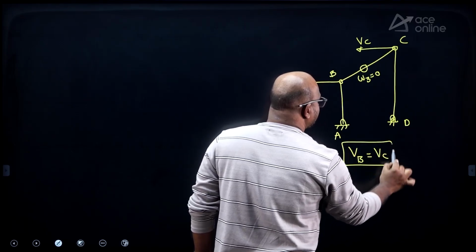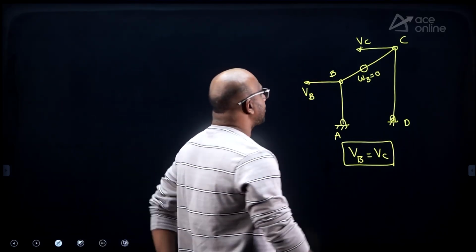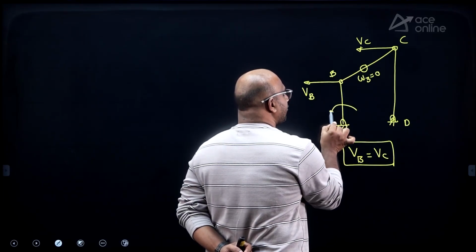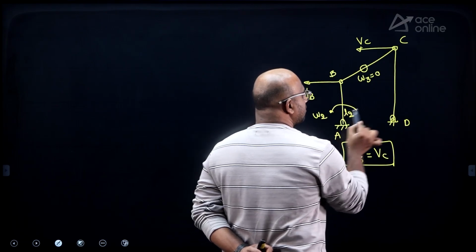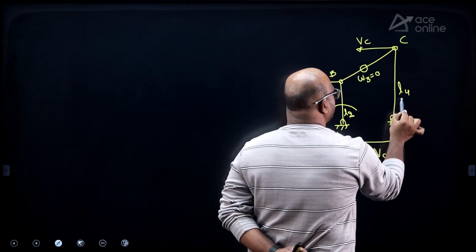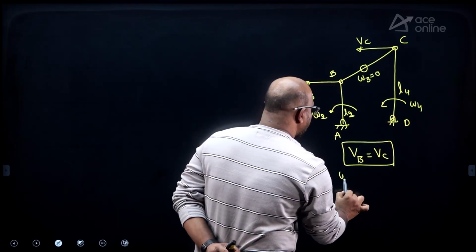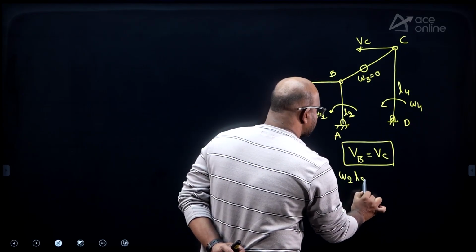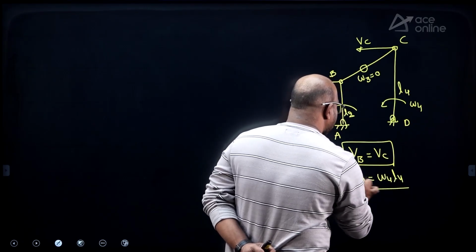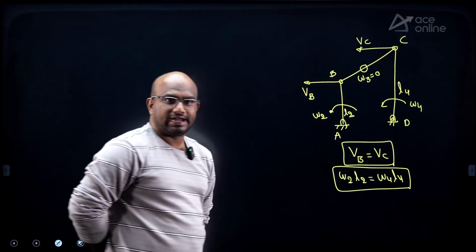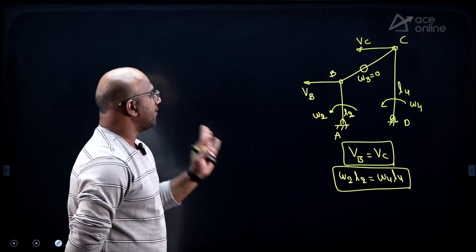Once you draw the graphical diagram, you are going to get velocity of B must be equal to velocity of C. What is the velocity of B, guys? They mention omega 2 and the length of the second link, L2. This one, how much, guys? L4 omega 4. Omega 2 into L2 must be equal to omega 4 into L4. The velocities I am going to get, guys.